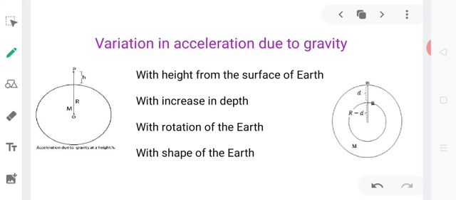So what are the factors that will ultimately bring about a variation in acceleration due to gravity? That is height from the surface of Earth, depth from the surface of Earth, rotation of the Earth and shape of the Earth. These are the factors that will be responsible for different values of acceleration due to gravity.